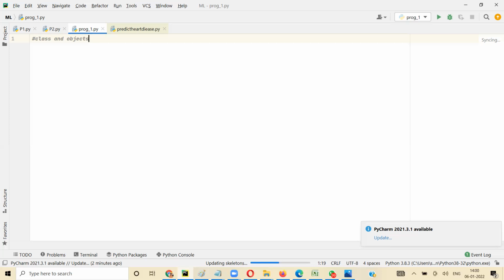So it will have some variables associated with it. And then the second part is your function part. So it will have some functions. In function, you define what we can perform or what we can do as such, right?